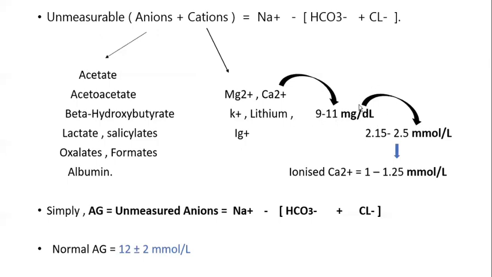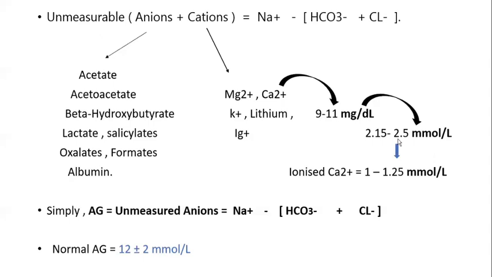First, we have to convert this to millimoles per liter, which gives 2.15 to 2.5 millimoles per liter. But not 100% of the calcium is in ionized form. Some is protein bound, and only about 50% is available in ionized form.